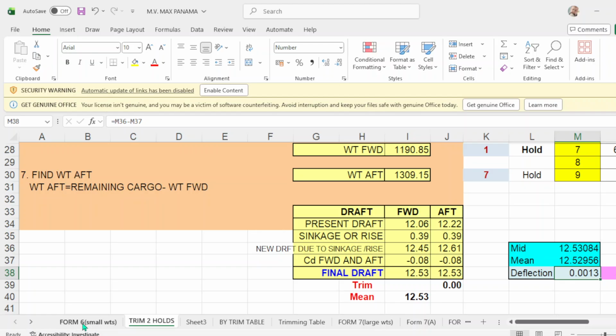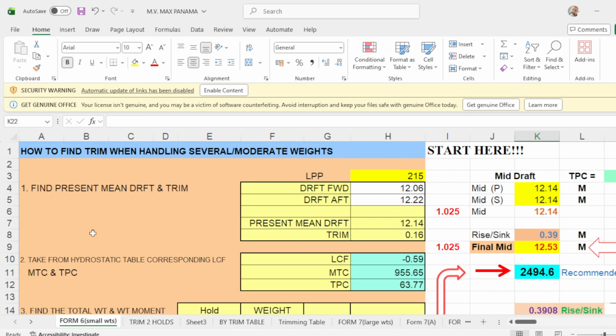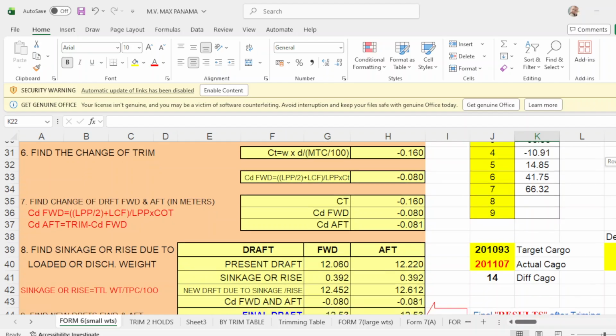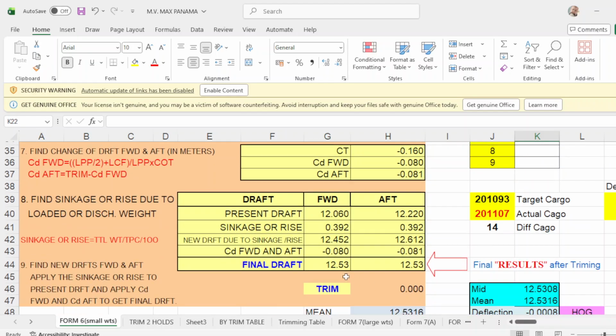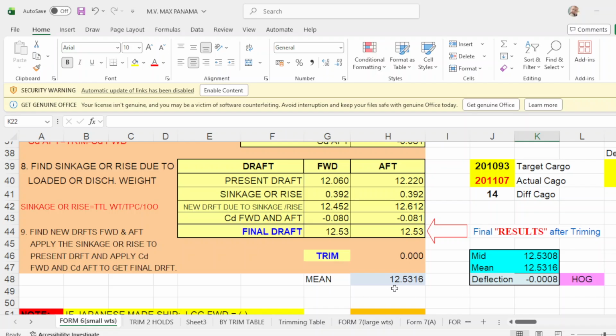And for the fourth program, which is form number 6, how to find trim when handling several moderate weights, your final departure drop will be even keel of 12.53, forward up is 12.53, zero trim, and your main is 12.53, and you have 0 deflections.